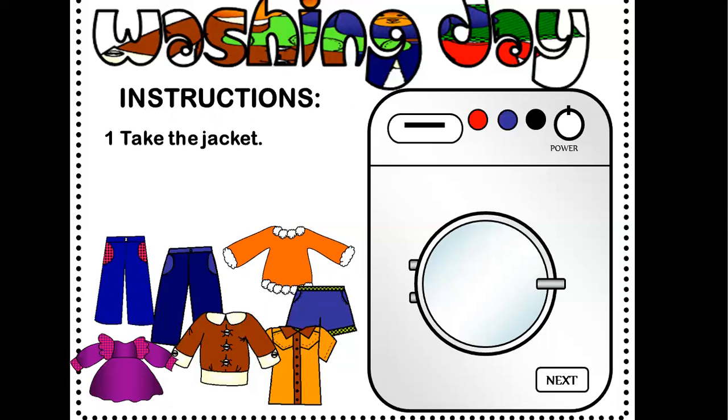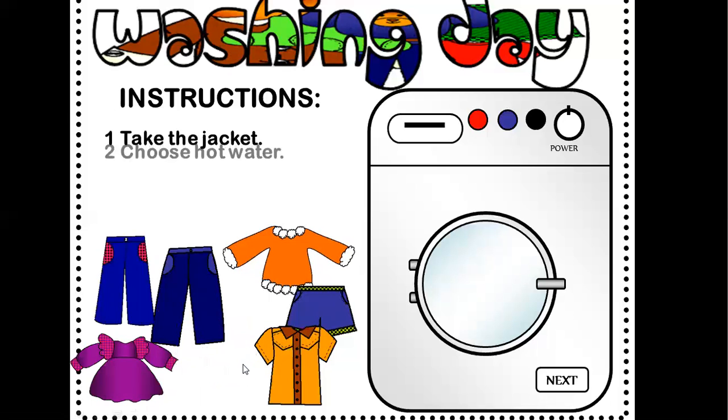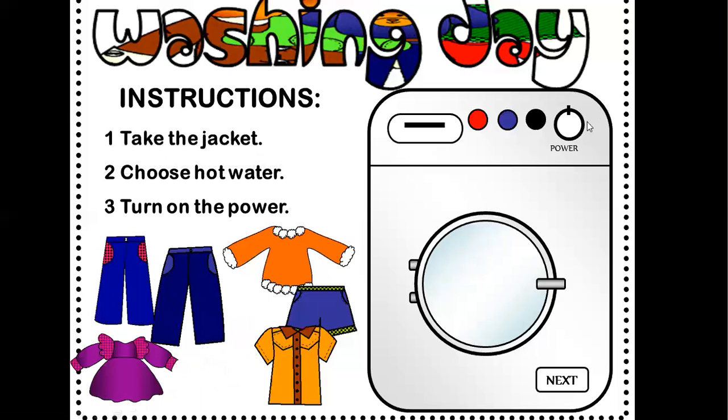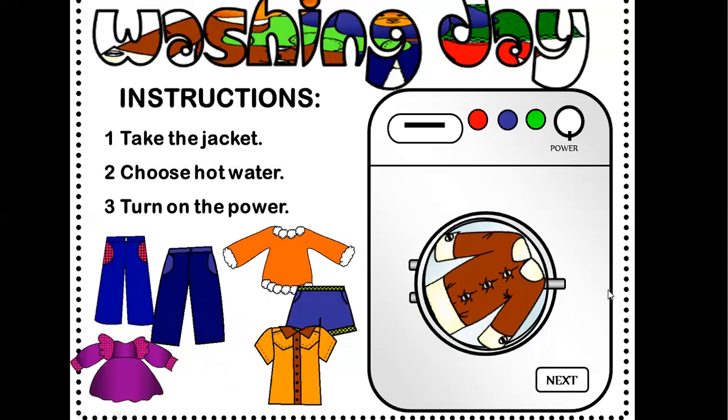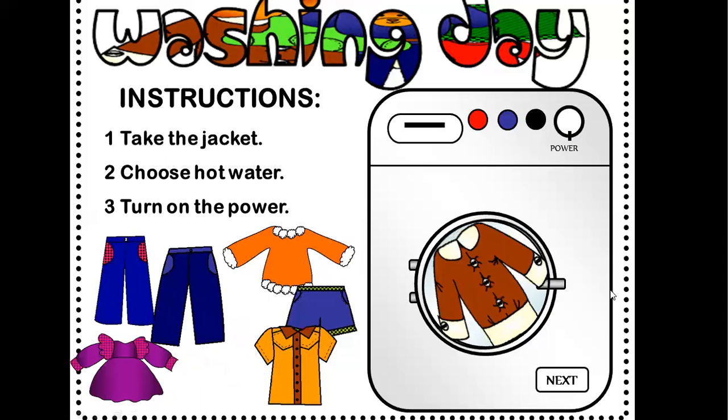Try to revise colors: red, purple, green, blue, and so on. Also clothes like trousers, coat, skirt, shorts, jacket. Where is the jacket here, by the way? I think this is a jacket, yes. Choose hot water, yeah. Turn on the power, yes. It's working now.